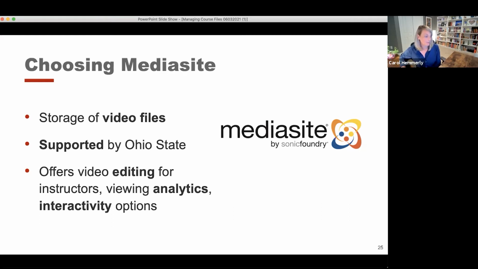Some people are happy with the change or are fine with the change. Some people are less happy, but it does require you to start moving YouTube videos over to a new storage area. So you'd be using this for storage of video files that is supported by Ohio State. So if you have problems getting your videos over to MediaSite or uploading videos using MediaSite in some way, you can use the Ohio State IT department to support you or help you. And MediaSite also offers video editing for instructors. It offers viewing analytics and interactivity options that you can incorporate into your videos.